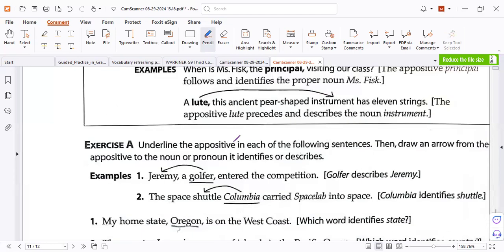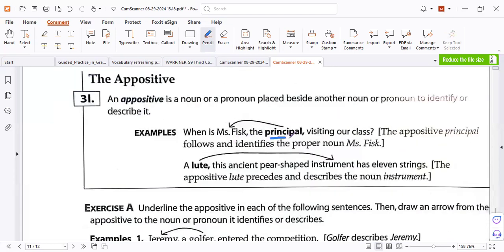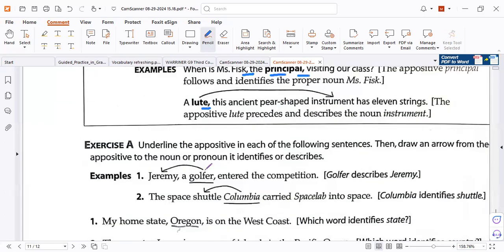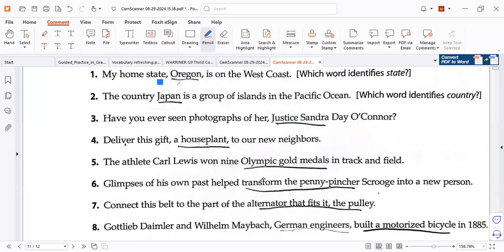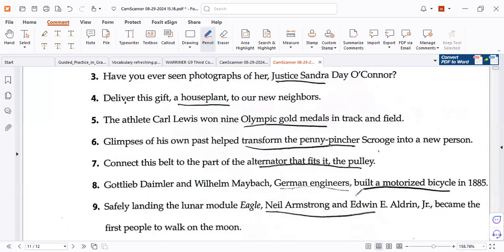And for the appositive, that is right. The appositive, as you know, can be in the middle, set off by commas, or after commas. Here we have, okay. Yes. No, this is not the appositive phrase. Appositive phrase here. Now remember, the appositive is a noun. This is a verb.